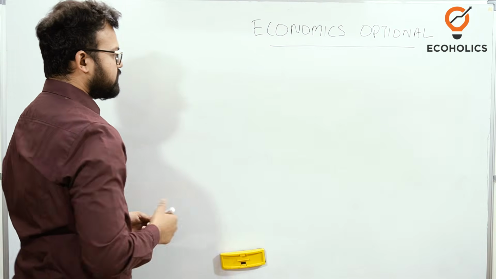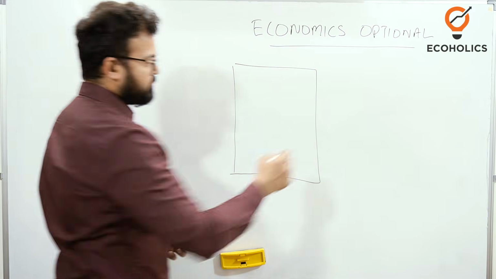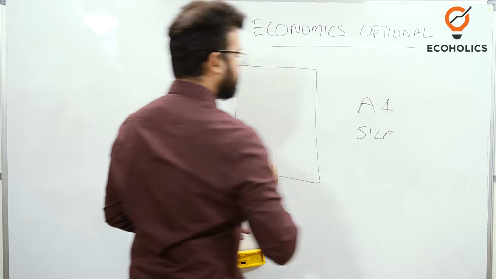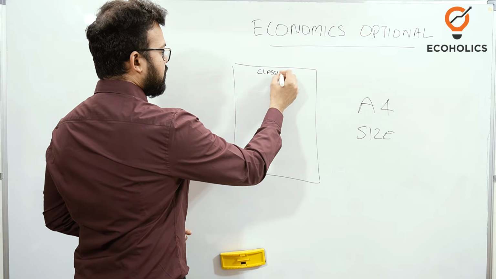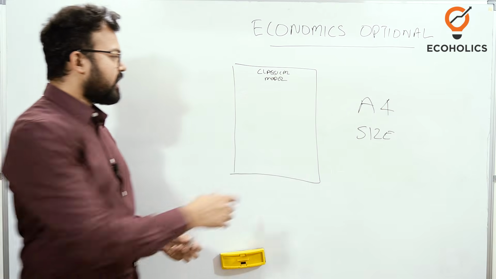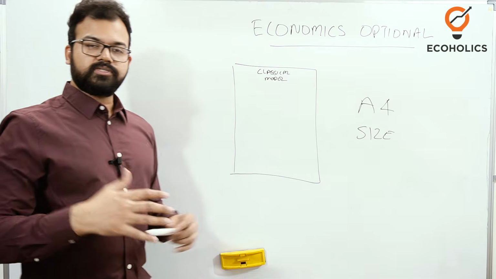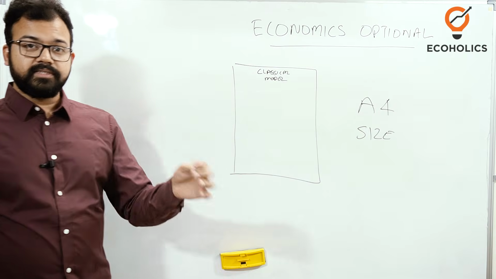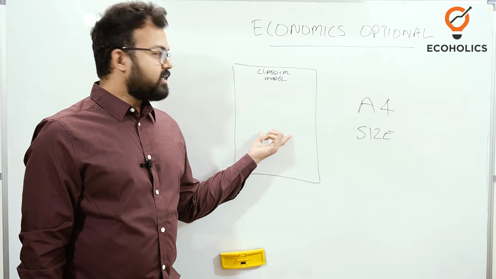Now making notes is very simple. Make all your notes on loose A4 size sheets. So I take an A4 sheet and write the heading here. Okay, like for example, the classical model. So if this is the heading, make sure that you write each and every bullet point here and try to incorporate all other books, all the sources that you have, into one single page. So whenever you have your mains examination or whenever you want to revise, you just need to revise one or two papers, and that is very vital.